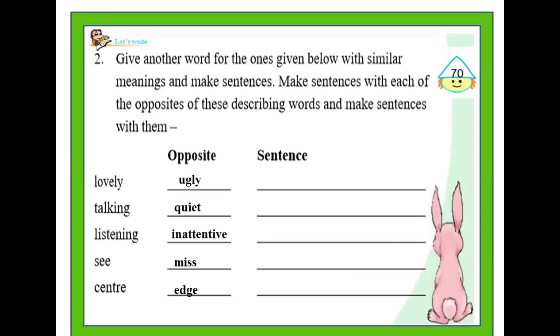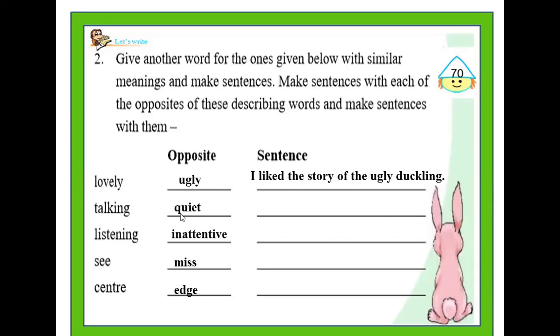Now it is time for us to frame sentences using these opposites. Children, you are free to write your own sentences, okay? Let me give you some ideas as to how to frame sentences using these words. Using those ideas, you can frame your own sentences. Using the word ugly, we can frame the sentence, I liked the story of the ugly duckling.